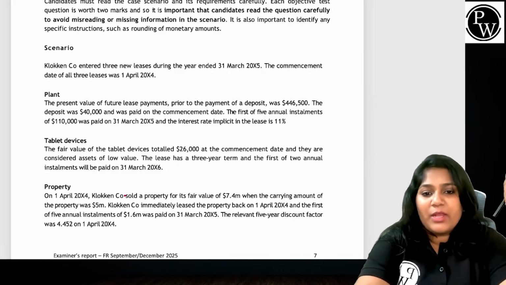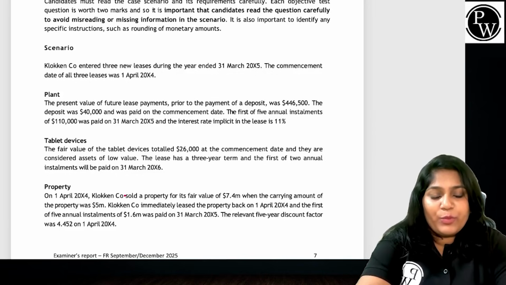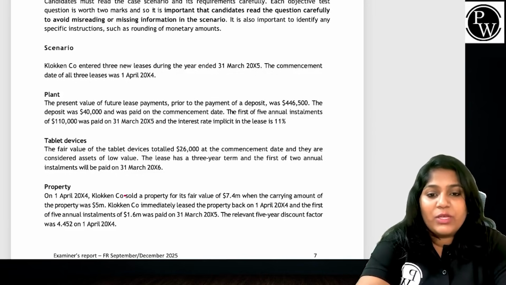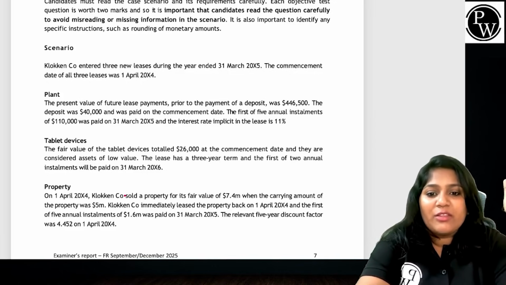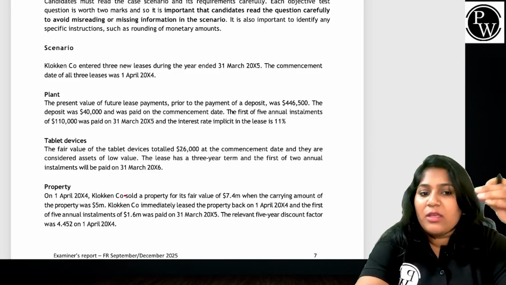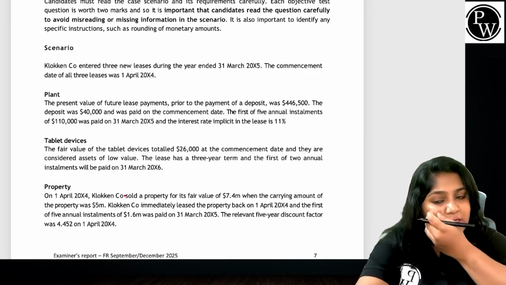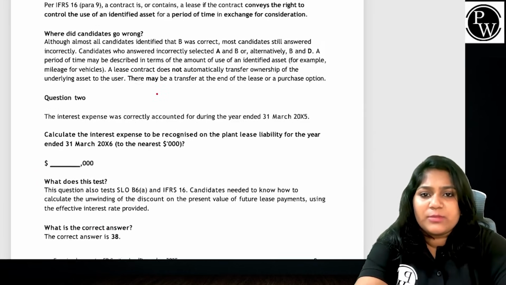Property. On 1st April X4, we sold a property for its fair value of 7.4 million when the carrying amount of the property was 5 million. Clock and Company immediately leased the property back on 1st April X4, and the first of 5 annual installments of 1.6 million was paid, and the relevant 5-year discounting factor is given. It's about a proper sale and leaseback. Let's see what the questions are.